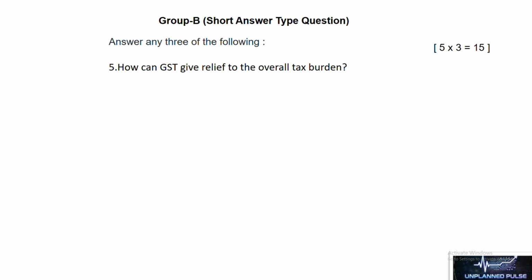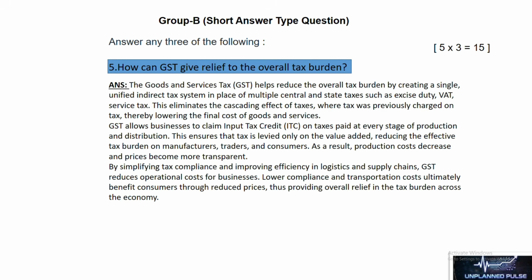Next question is, how can GST give relief to the overall tax burden? The Goods and Services Tax, GST, helps reduce the overall tax burden by creating a single unified indirect tax system in place of multiple central and state taxes such as excise duty, VAT, and service tax. This eliminates the cascading effect of taxes, where tax was previously charged on tax, thereby lowering the final cost of